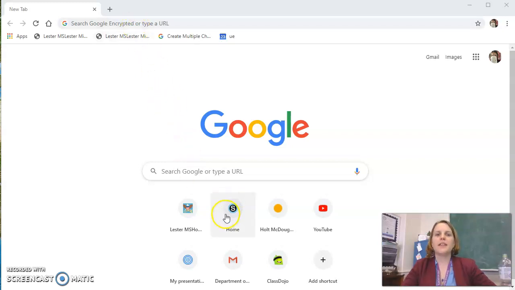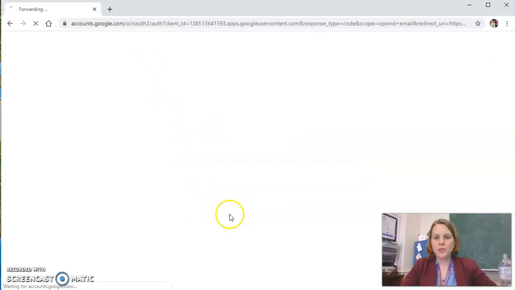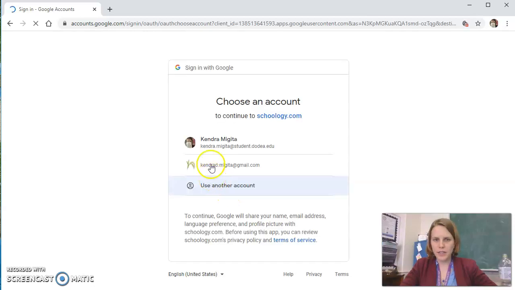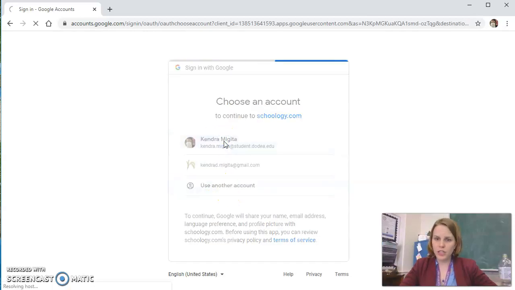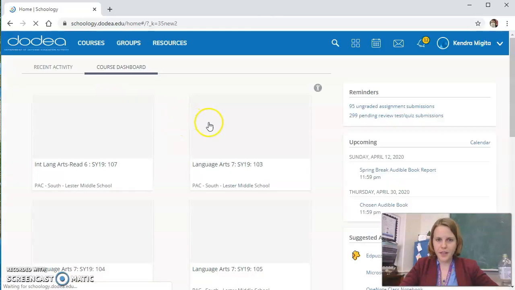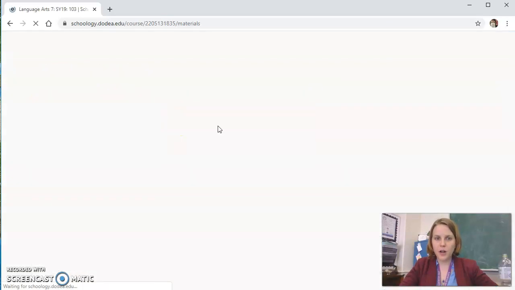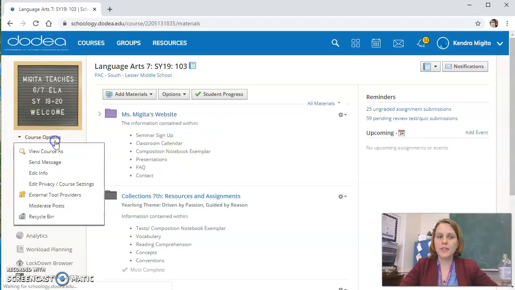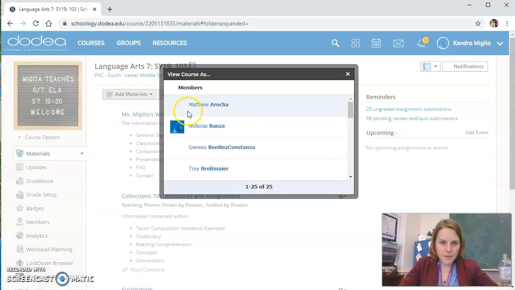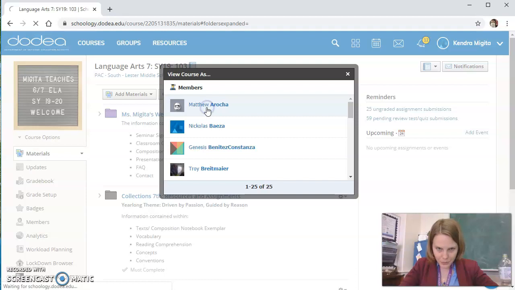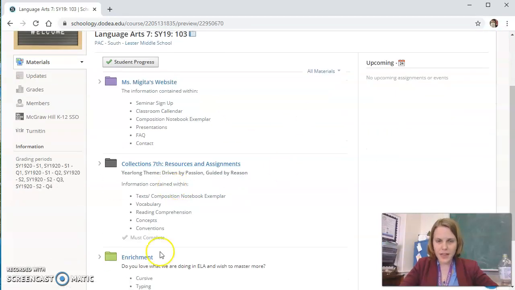Wildcats, let's jump right in and let me walk through how you will do a day in quarantine in ELA. You go to Schoology, you log in, you find your class. Today I'm going to pretend to be a 7th grader, although this information is still applicable to both 6th and 7th graders. I'm going to view the course. I'm going to be Mr. Arocha today.